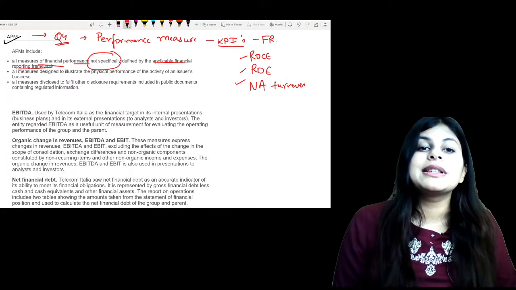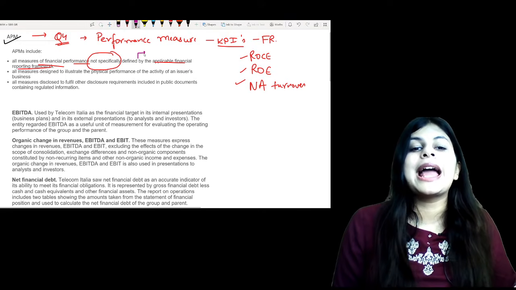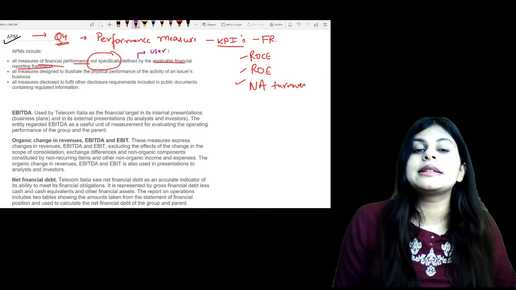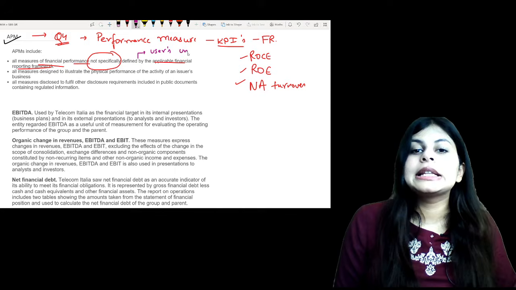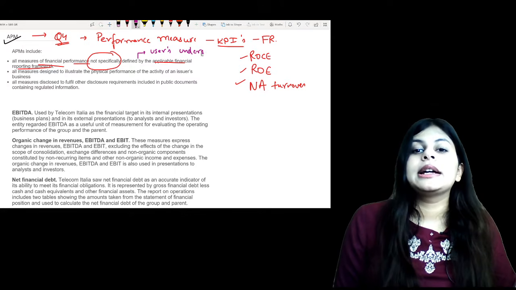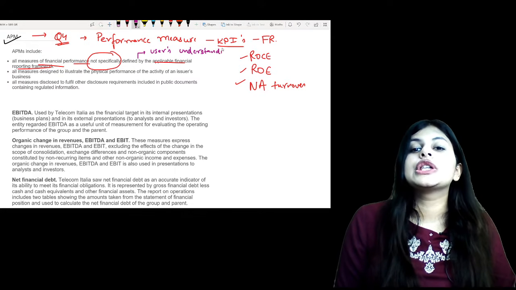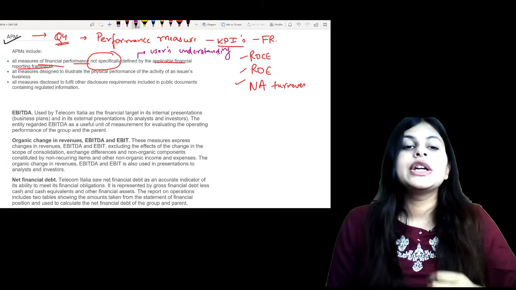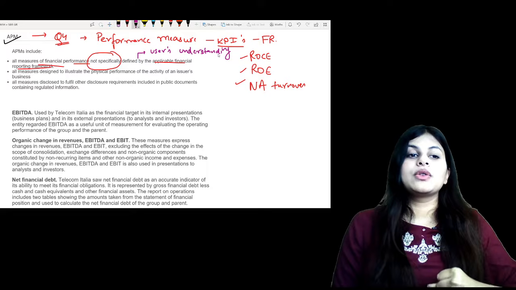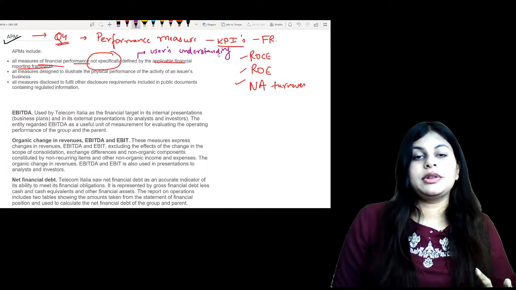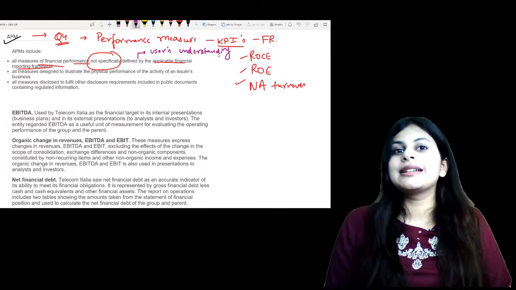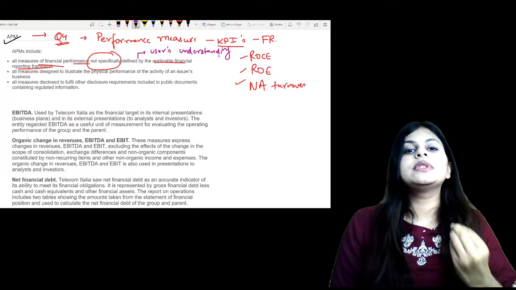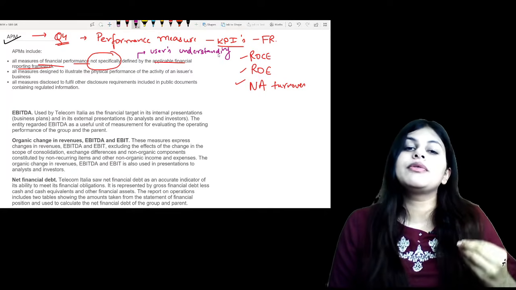This is basically given to increase or enhance users' understanding. I have been saying again and again that what matters to us is users' understanding, the investor perspective, right? It is not that I have to just report what the standard says. I have to focus on what the user wants, what is beneficial for him.